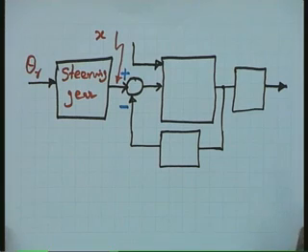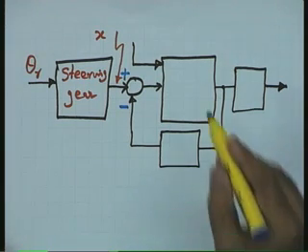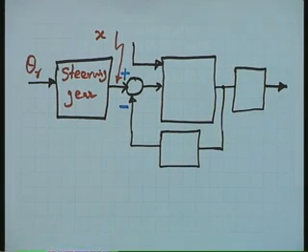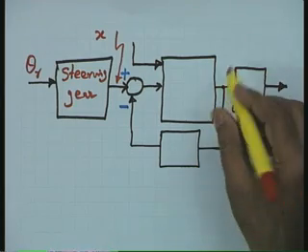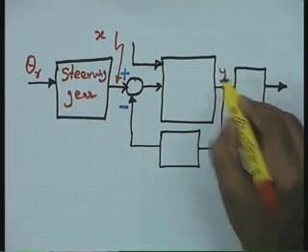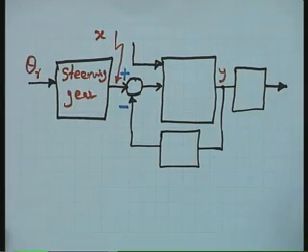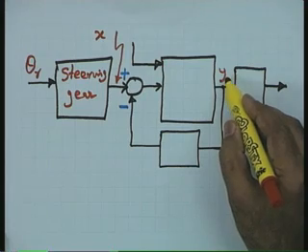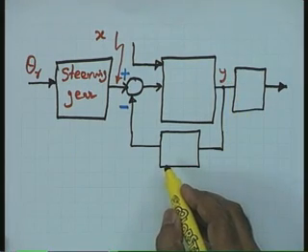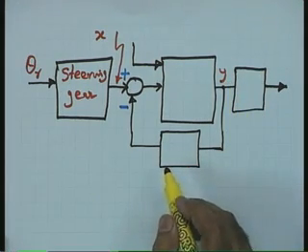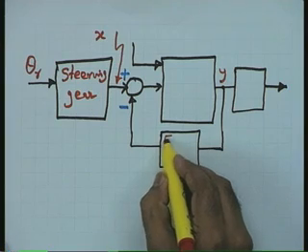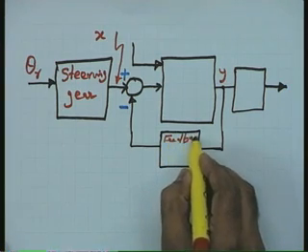What is the sensor here and what is the controlled variable? The controlled variable in this particular case is going to be the displacement of the power ram y. This displacement y is going to be measured by the sensor, which in this case is the feedback linkage.